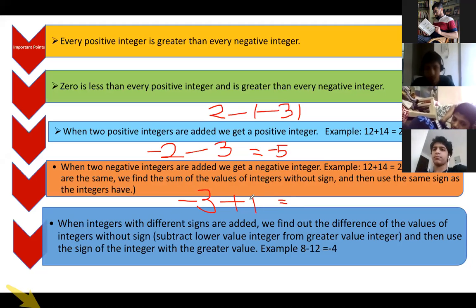So what will be your answer? First you will subtract the smaller number from the bigger number, right? So bigger number minus smaller number is 2. So you get 2 over here, and then you will check the sign. The larger number has a negative sign. So my answer is negative. This step is clear to everybody, because then we would be doing questions and then you will understand. Any doubt is there how to solve plus and minus of integers? No? No.